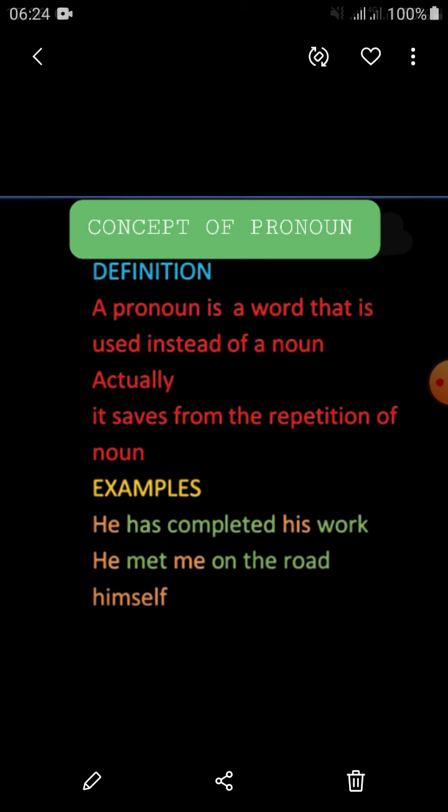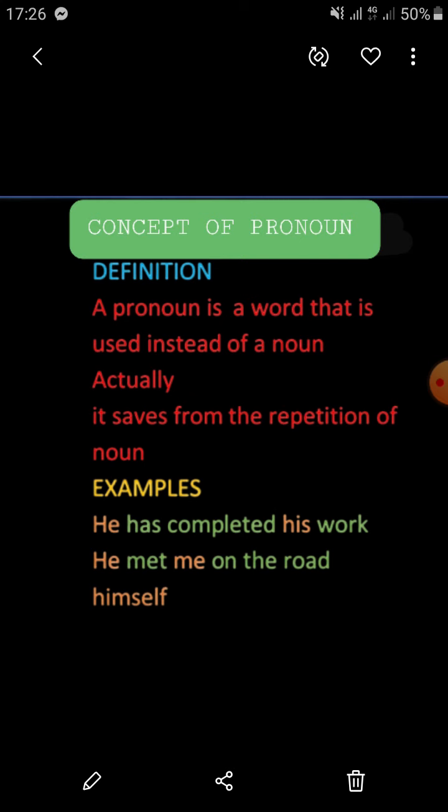Concept of pronoun. Definition. A pronoun is a word that is used instead of a noun. It means in place of noun. Actually, it saves from the repetition of a noun. Examples: he has completed his work.